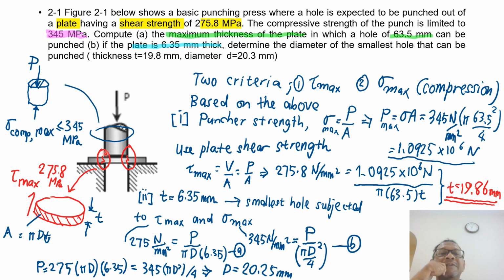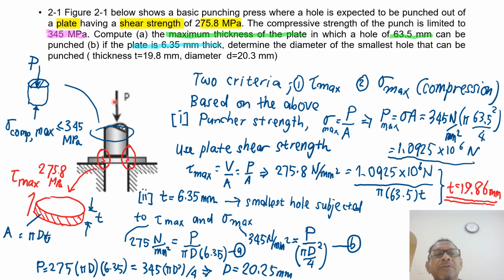They give us that the plate has a shear strength of 275.8 megapascal, and the punch is also limited by the compressive strength, which is 345 megapascal.